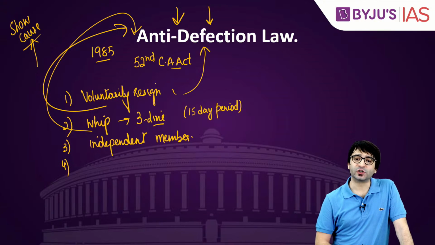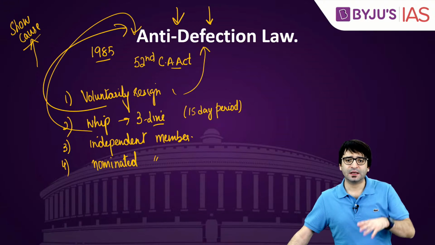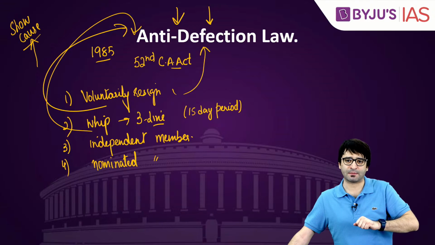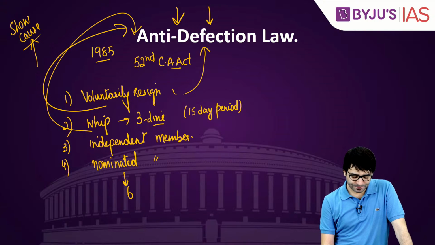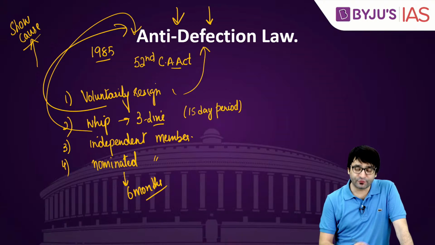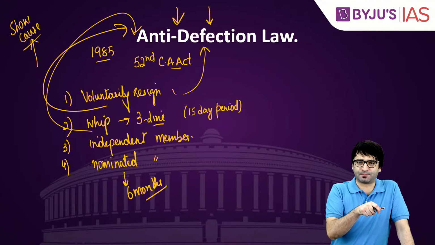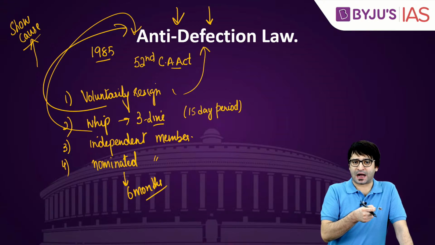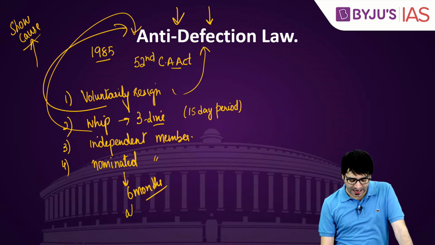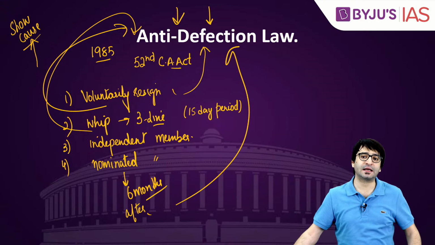And the 4th important provision is for a nominated member. Who is a nominated member? A nominated member of Rajya Sabha, for example, or a nominated member of a Legislative Council. A nominated member is provided with 6 months. Within 6 months of your nomination, you can join a political party. But if a nominated member of a house joins a political party after 6 months of nomination, he is disqualified under anti-defection law.